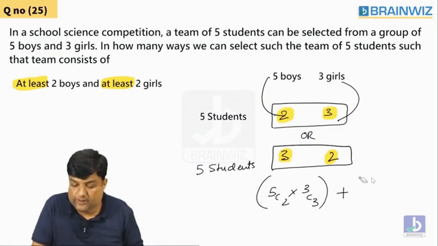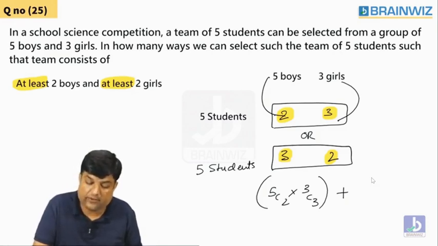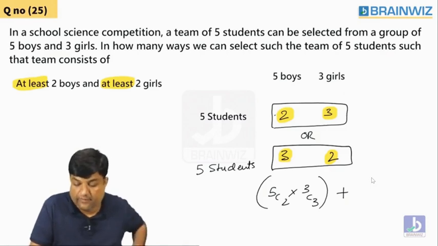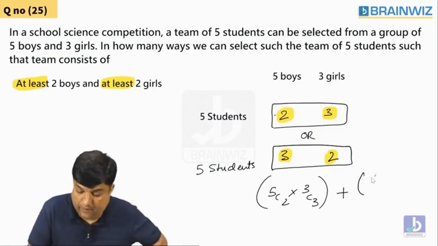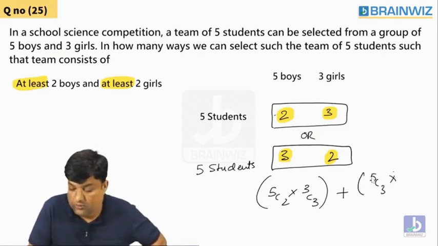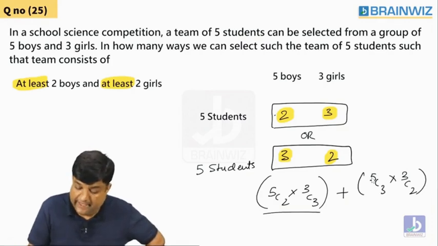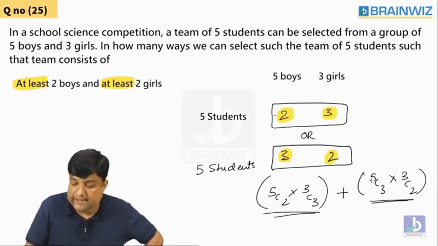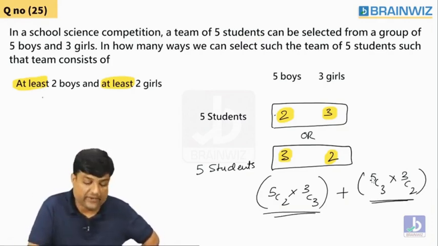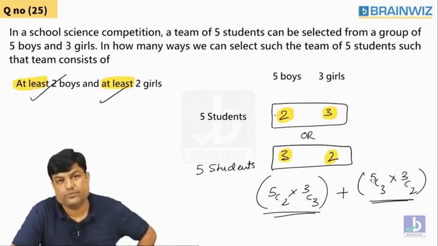You have to add those cases also. Or we're going to select like this, guys. What is that? 5C3 and also 3C2. So this is the way we are selecting. This case, 2 boys, 3 girls. This case, 3 boys, 2 girls. But both are satisfying at least 2, at least 2.